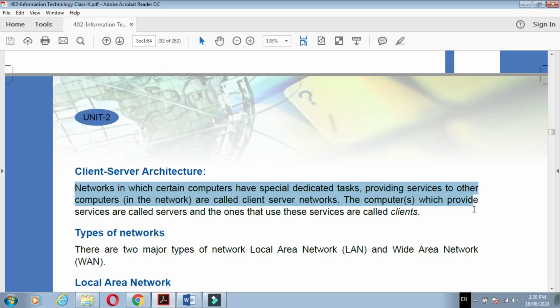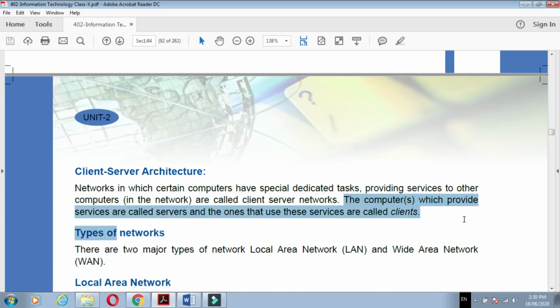The special computer is called a server, and the other computers are called clients. Understand? The computers which provide services are called servers, and the computers that use the services are called clients.